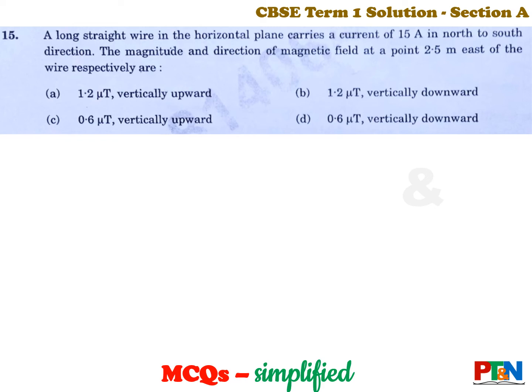A straight long wire in the horizontal plane carries a current of 15 ampere from north to south direction. You need to find out the magnitude and direction of the magnetic field at a point 2.5 meter east of the wire. Four values are given. Calculation. Let's see the answer.